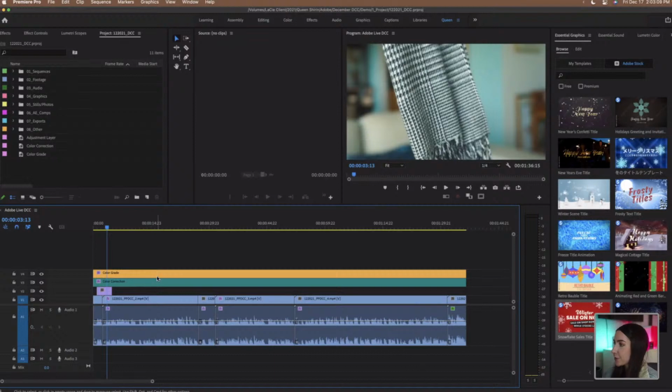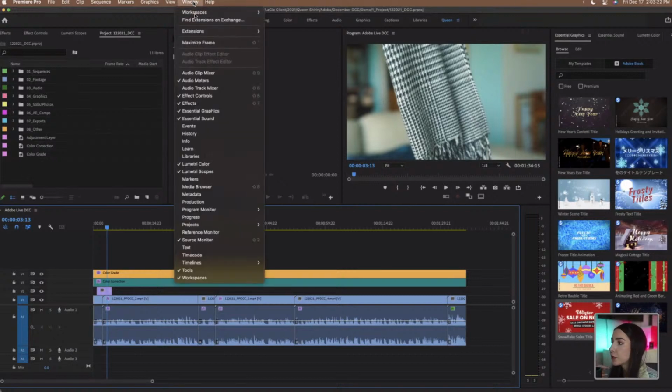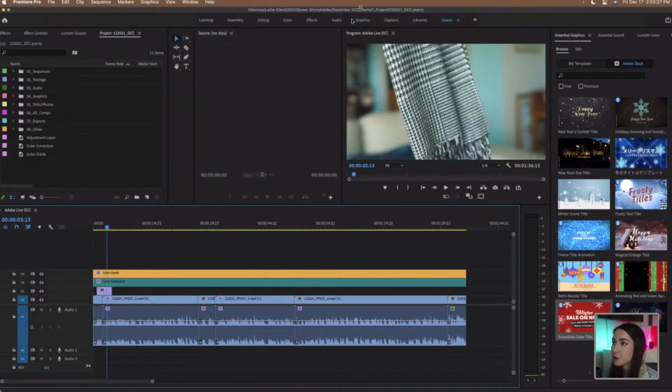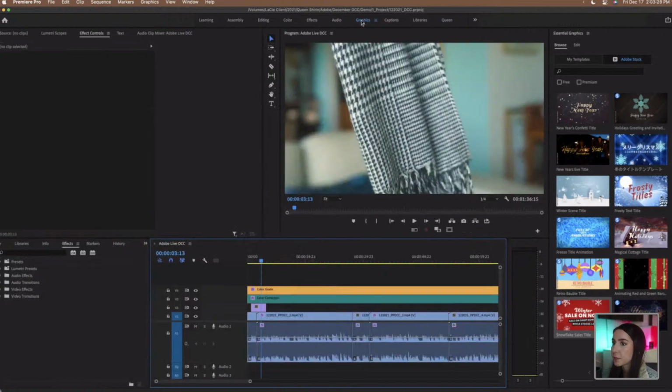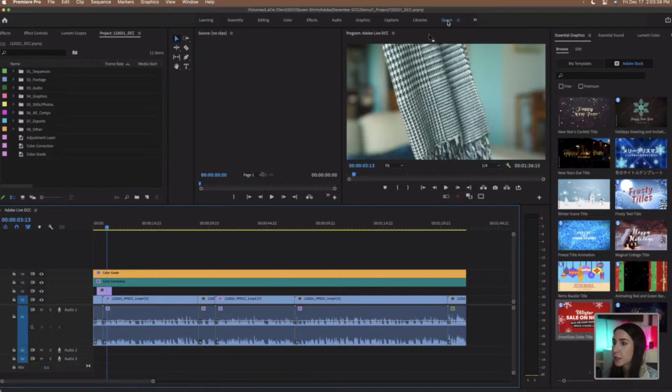So today is all about graphics, and we are going to be working out of the Essential Graphics panel. So I'm in my custom workspace. If you want to, you can add the Essential Graphics panel to your custom workspace by going to Window and then choosing Essential Graphics. Alternatively, you could go to the Graphics workspace right up here, and this will also bring up Essential Graphics in a panel on the right for you. Now I'm going to go back to my custom workspace. That's just what I prefer. So let's work out of Essential Graphics in here.